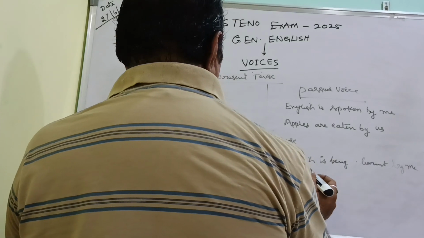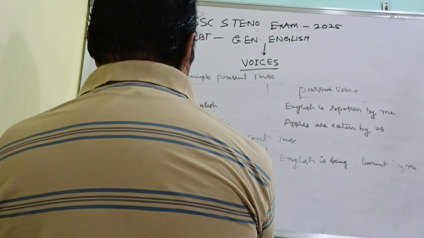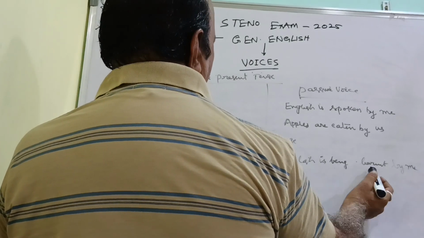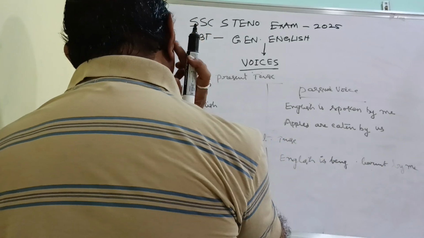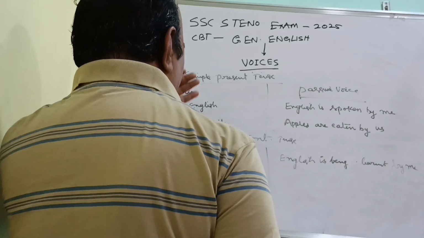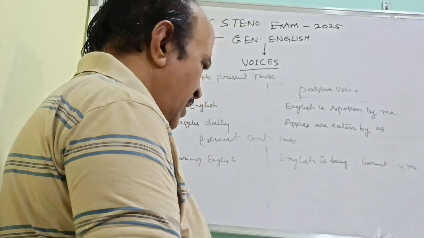English comes first, then "is" instead of "am", then "being" is added: being learned by me. Like this, the sentence will be formed. In the same way I will give an example for each; I am giving one example so that you can complete it fast.